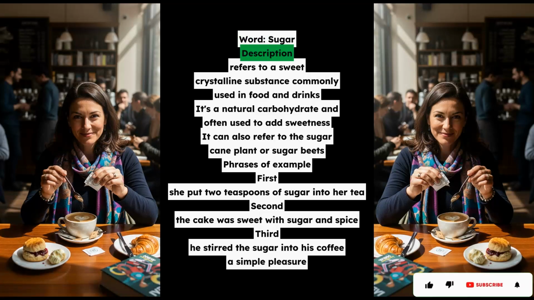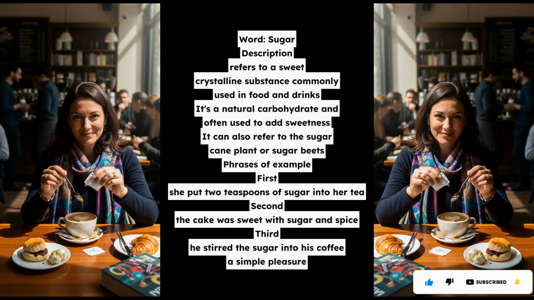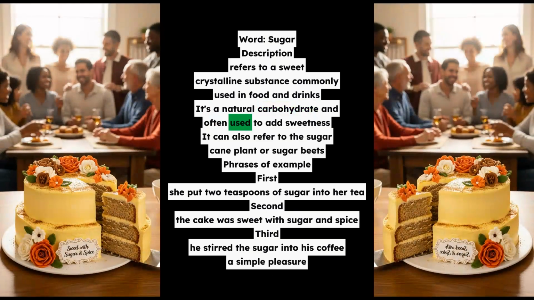Phrases of example. First, she put 2 teaspoons of sugar into her tea. Second, the cake was sweet with sugar and spice. Third, he stirred the sugar into his coffee, a simple pleasure.